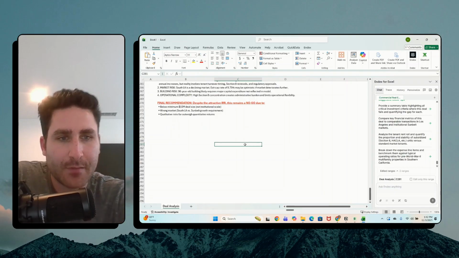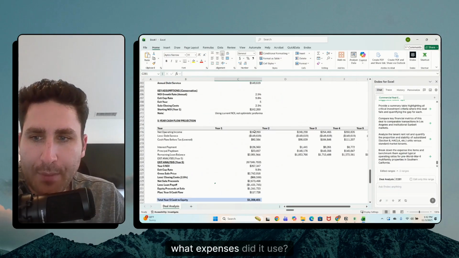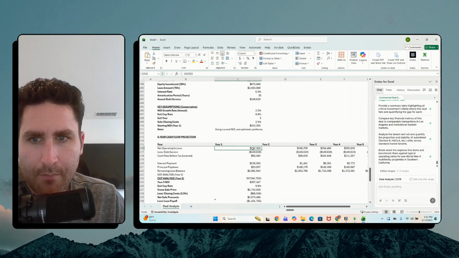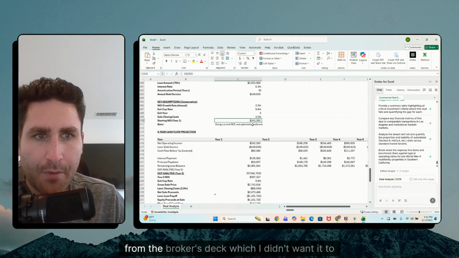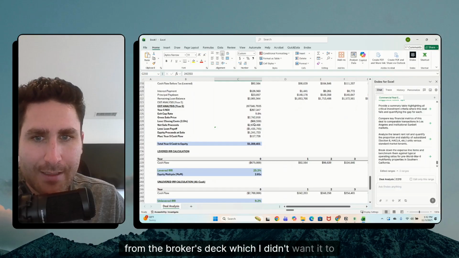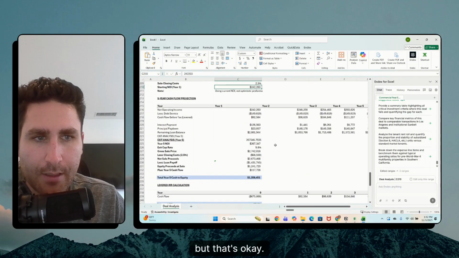Bada bing, bada boom. I wonder what expenses did it use? Okay, interesting. So it looks like it just pulled the NOI from the broker's deck, which I didn't want it to do that, but that's okay.